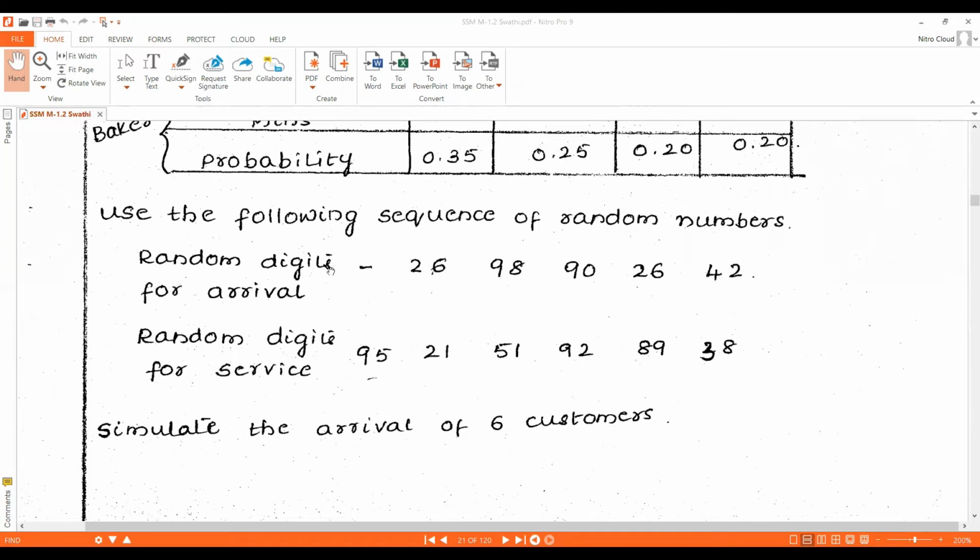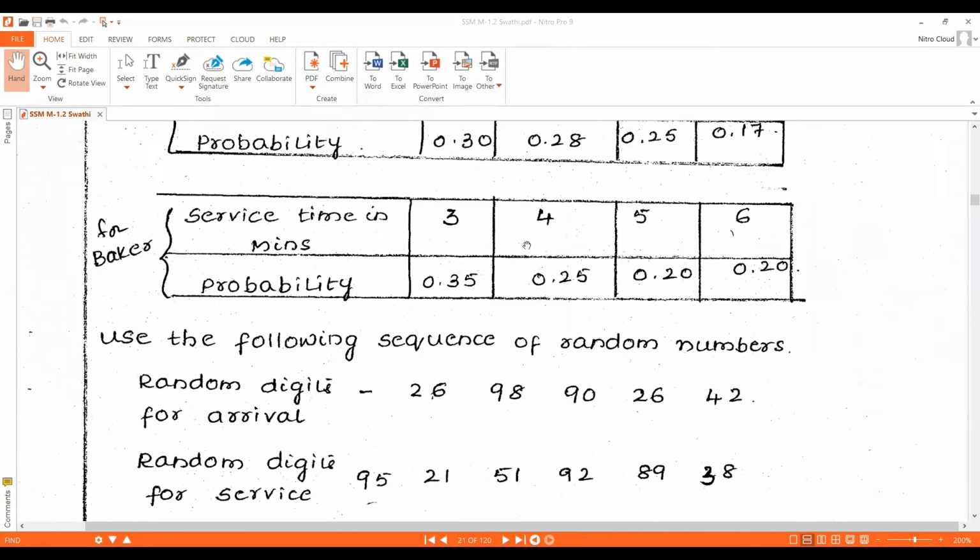Random digits for arrival are 26, 98, 90, 26, 42. Random digits for service are 95, 21, 51, 92, 89, 38. And simulate the arrival of 6 customers.